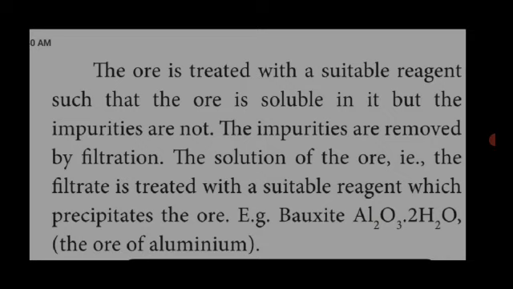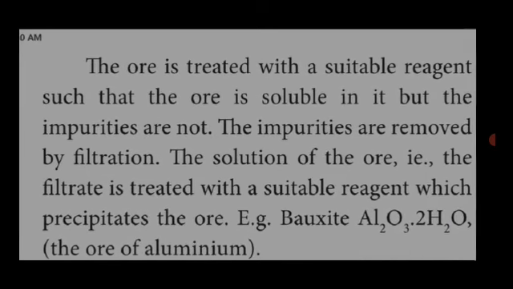In this chemical or leaching method, the ore is treated with a suitable solvent. In this solvent only the ore particles are soluble, but the impurities are not soluble. So these impurities are easily removed by filtration.